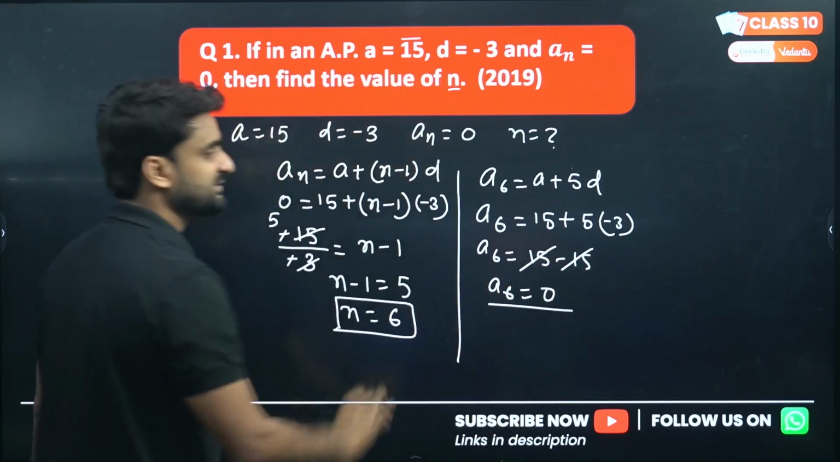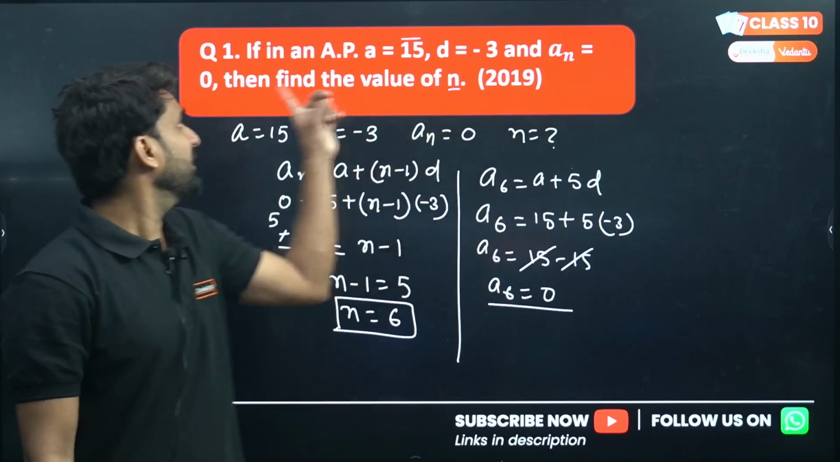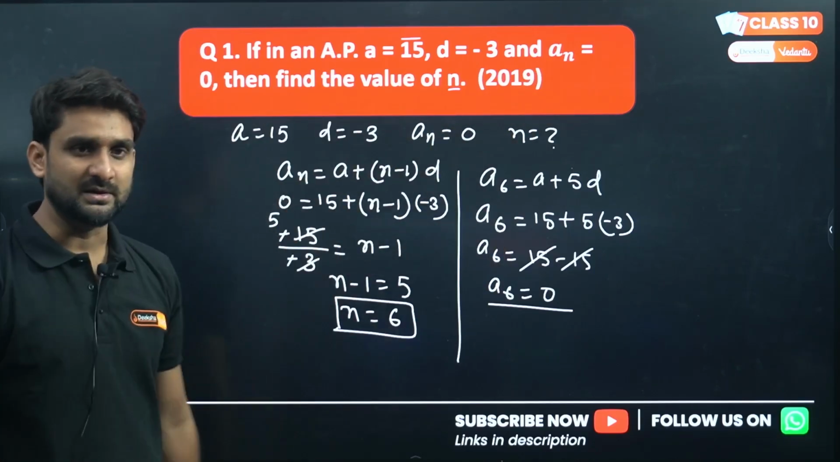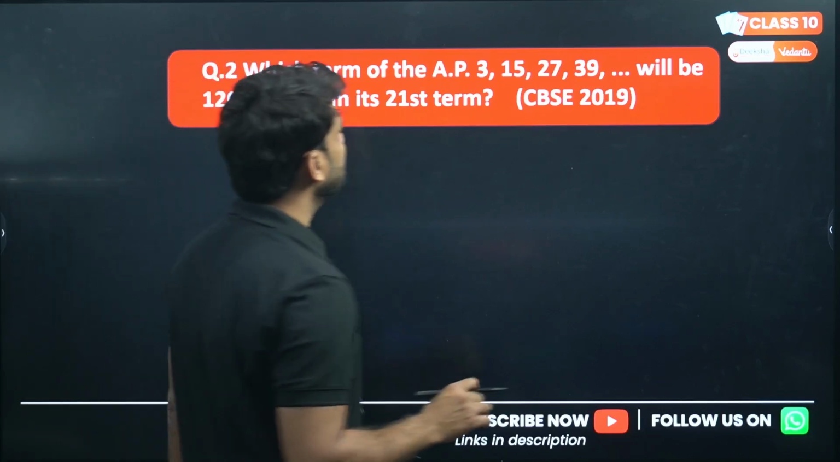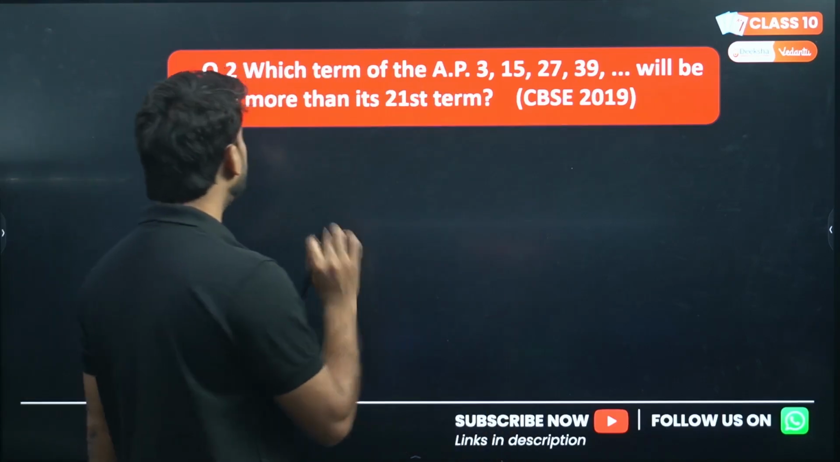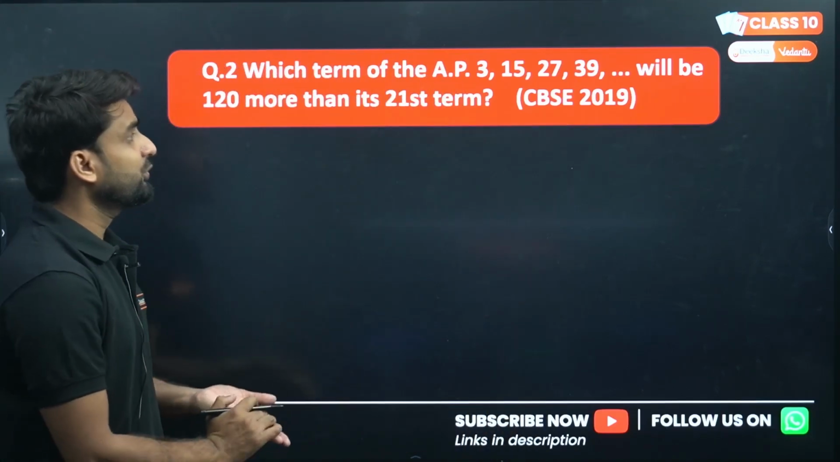Wow, sixth term is 0. So n is already given 0, n is 6. So the answer is correct. Second question is, which term of the AP is 120 more than its 21st term?